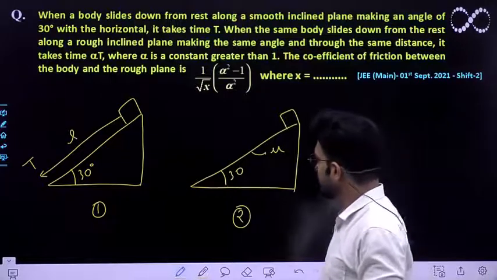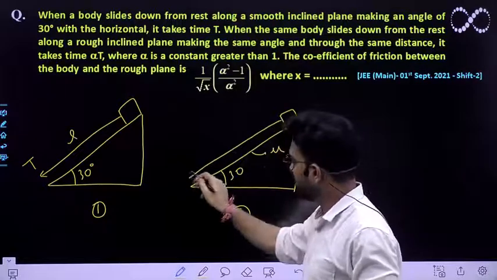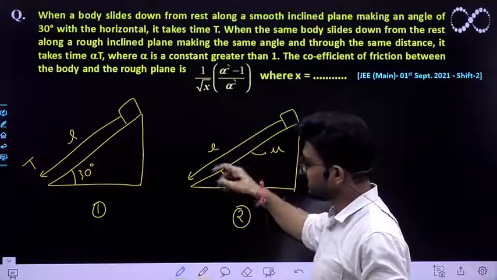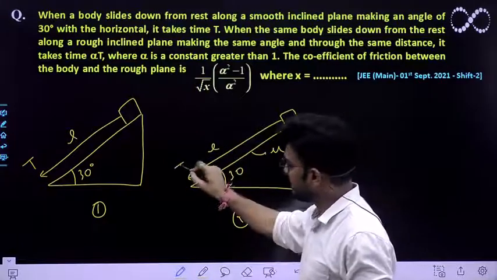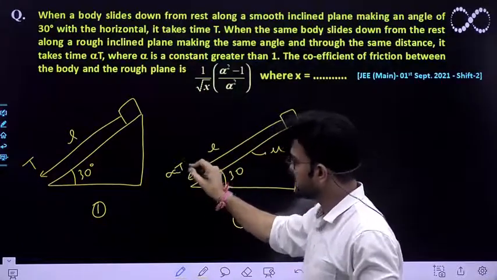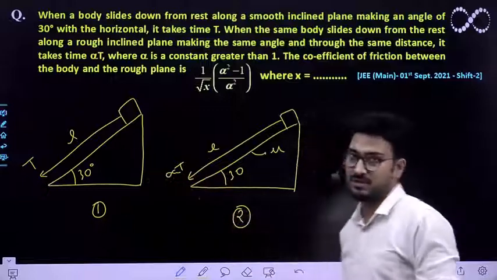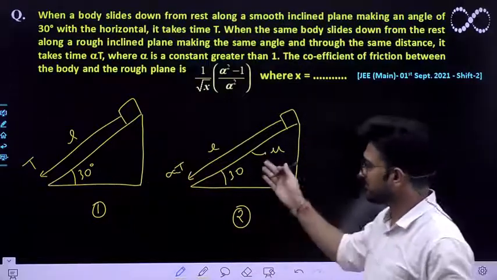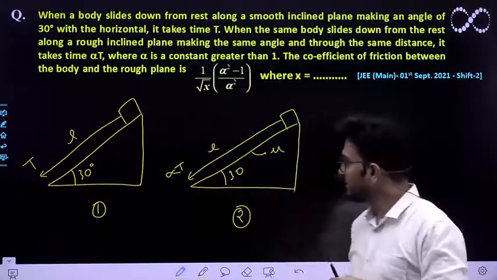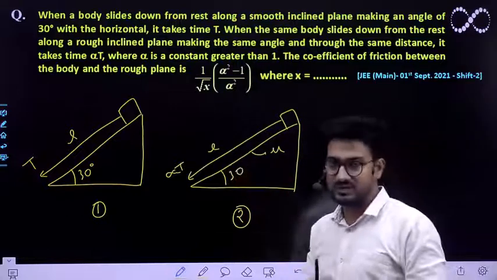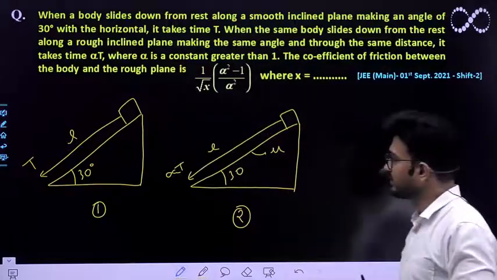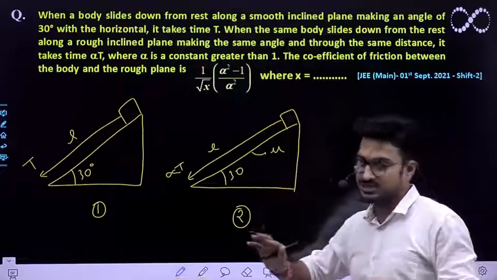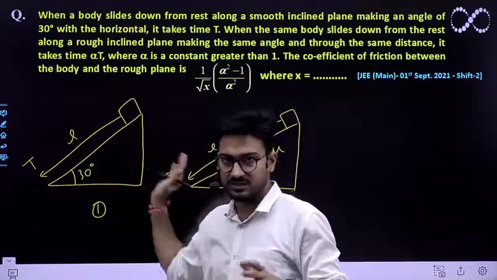Again it has to fall the same distance, but the time it takes is alpha t. So this is greater than the earlier time. Obviously it would be greater because the friction will keep on acting before it comes to the bottom. In both the conditions the displacement is the same.